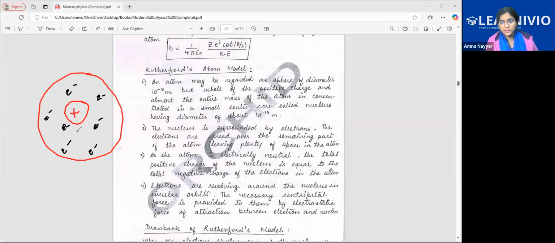This is what he said, which led to the drawback of this model. See, till the nucleus part, everything was right. Till the electron part, also most of the things were right. But see, there were issues. Let's read the lines first.